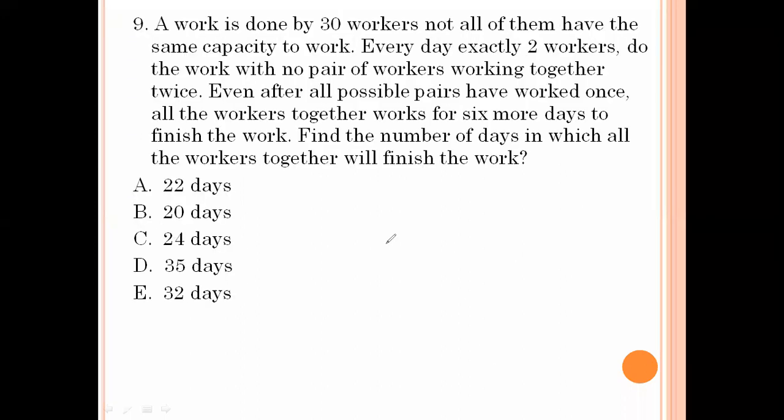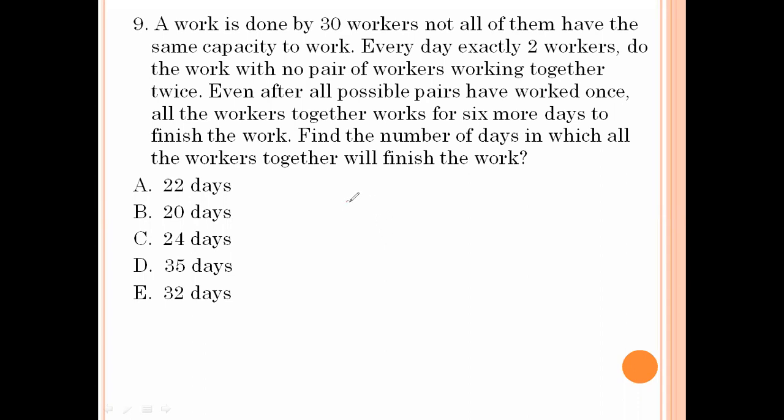A work is done by 30 workers. Not all of them have the same capacity to work. Every day, exactly 2 workers do the work with no pair of workers working together twice. Even after all possible pairs have worked once, all the workers together work for 6 more days to finish the work. Find the number of days in which all the workers together will finish the work.